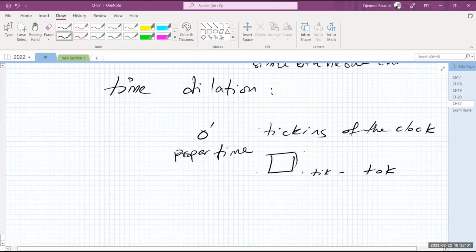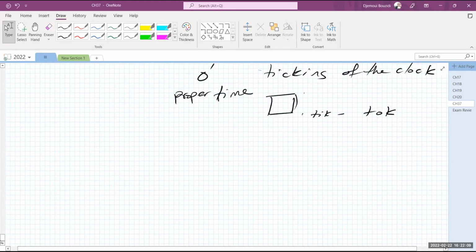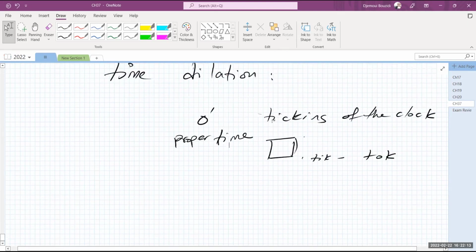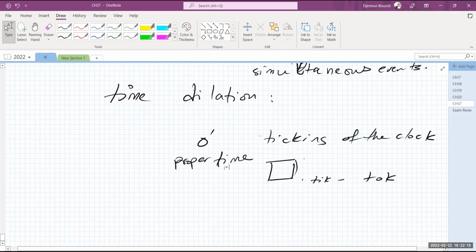So for you, for example, it could be your aging. Every second you age a second. Every 2 seconds you age 2 seconds. Every hour you age an hour. Every year you age a year. So what I mean by the proper time is that every birthday celebration, from birthday to birthday, is, if you wish, your tick and tock. That is basically your clock ticking. That is basically your biology doing whatever it does. So that's your proper time.